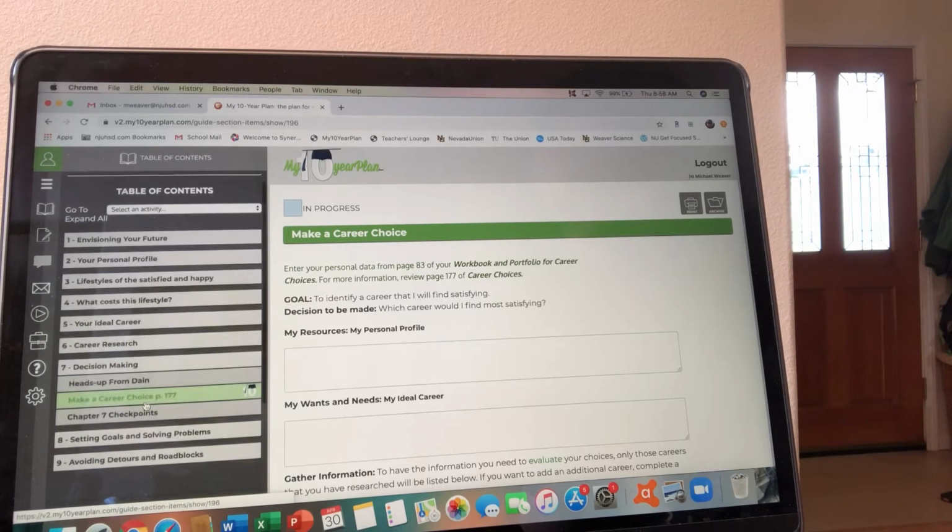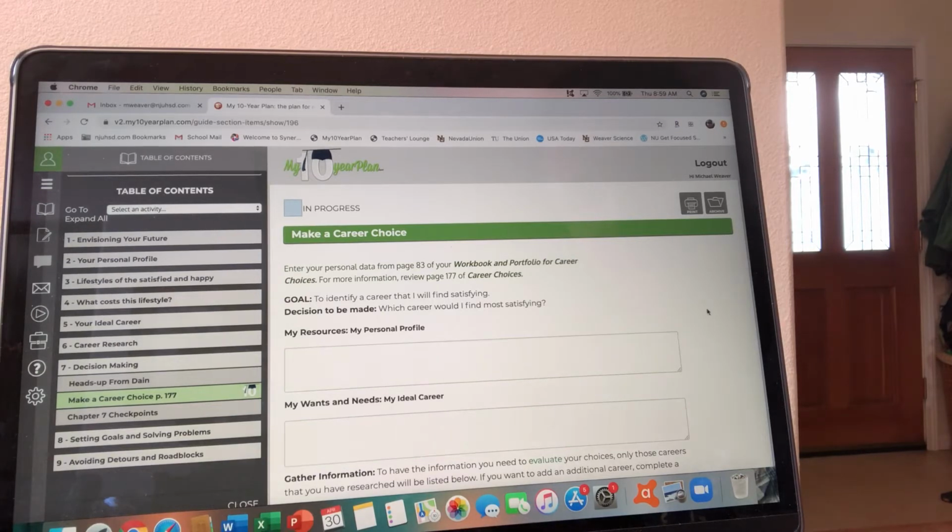The first 2 boxes that you're going to see on this activity are my resources and my wants and needs. What I'd like you to do is think about your personal profile, who you are, what you're interested in, things that motivate you in life, and please give me 2 or more completed sentences where it says my resources. The next box down says my wants and needs. Maybe that's a nice house, a nice car, a nice boat, a comfortable salary, things like that. Again, I'm looking for 2 completed sentences or more, and make sure they're in full sentences.